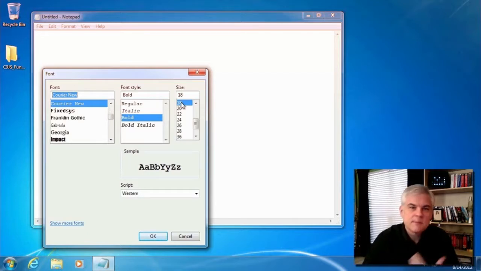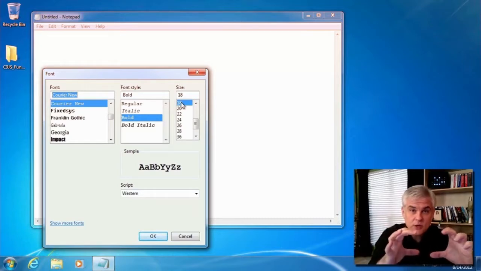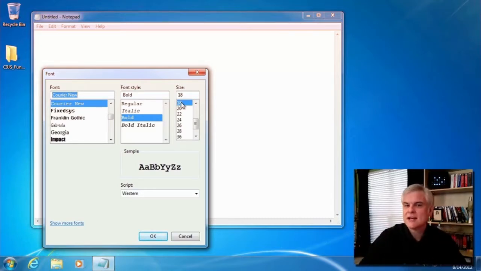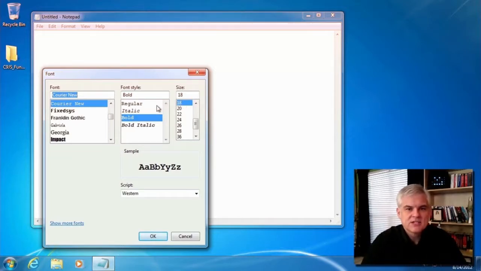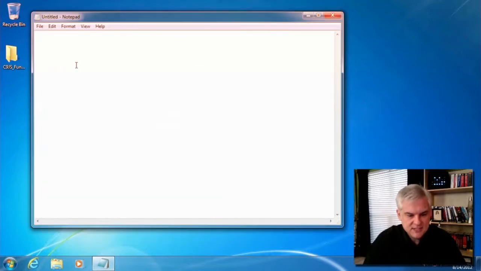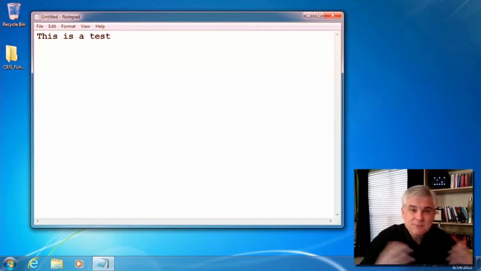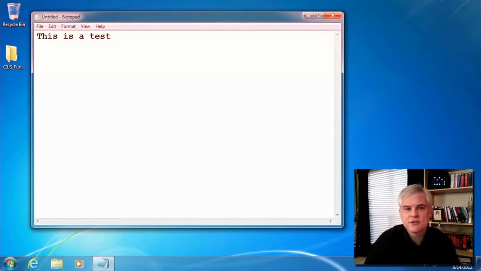And so by changing the font size, I'm hoping that I'm helping you see a little bit more clearly, even in that small display window, because I'm recording this in a high def format, but it's compressed a little bit smaller onto the Channel 9 webpage format. So hopefully you'll be able to see when I type in the words "this is a test." If you cannot see this, then it's possible that streaming on Channel 9 is simply not going to work for you for this series. You may want to download the videos locally.